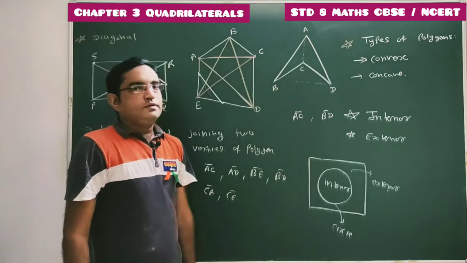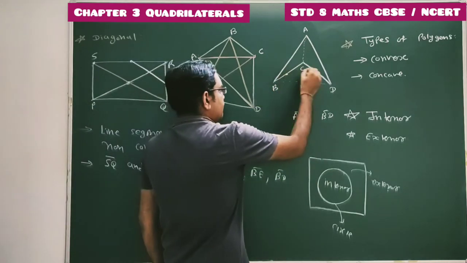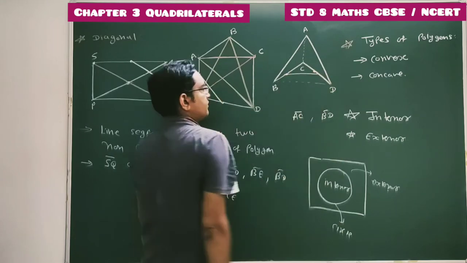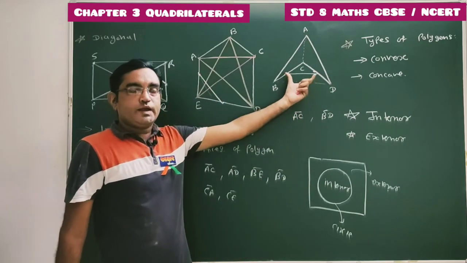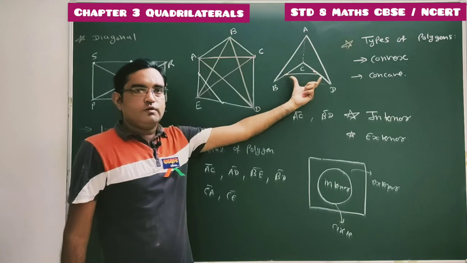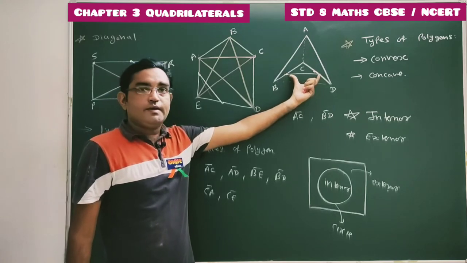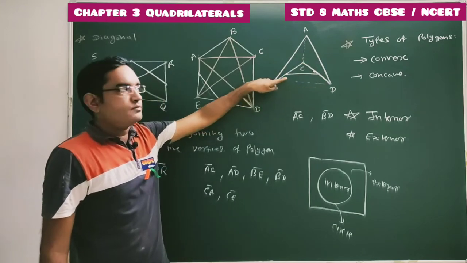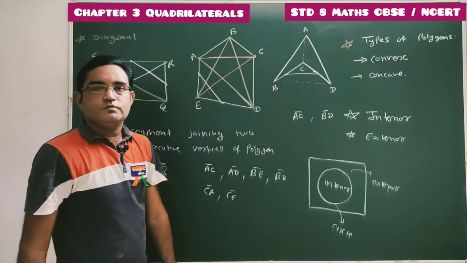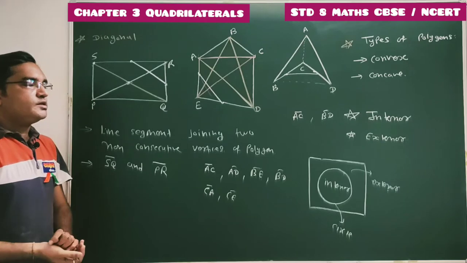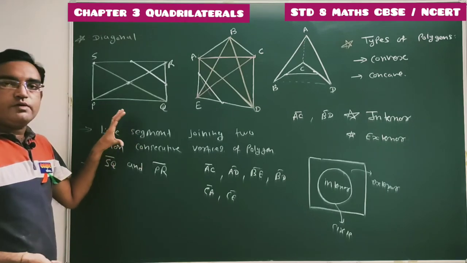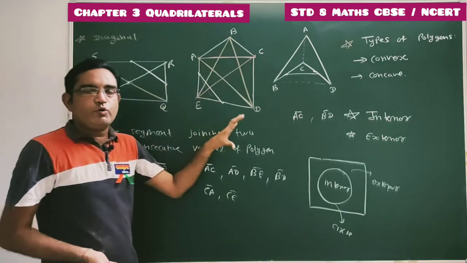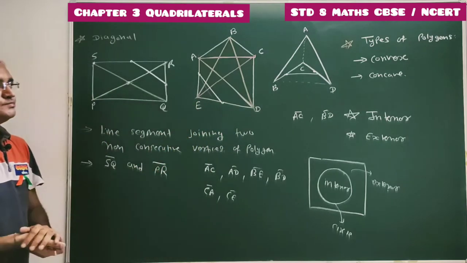Now here suppose I am selecting these 2 points. If I join these 2 points, the line segment joining these 2 points on this polygon lies in the exterior part of this polygon. Hence this polygon is a concave polygon. Clear students? So this is how you can check whether the given polygon is a convex polygon or a concave polygon.